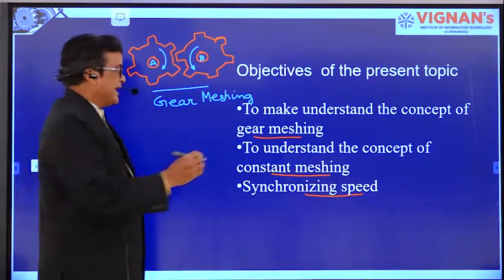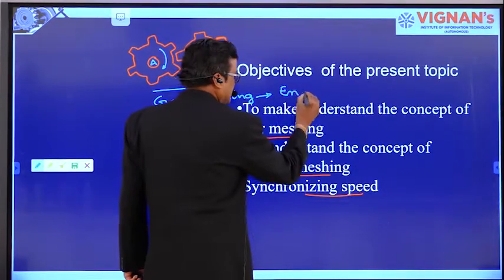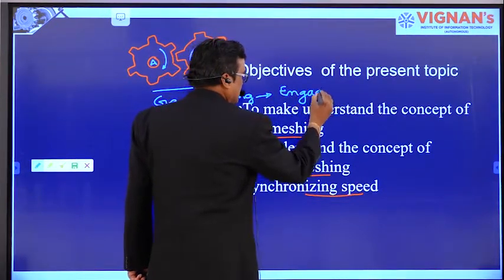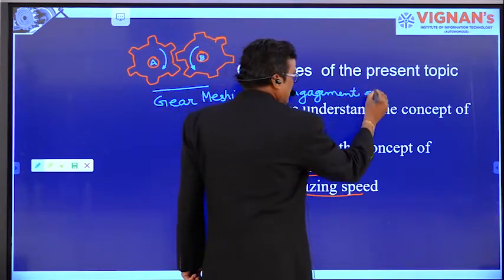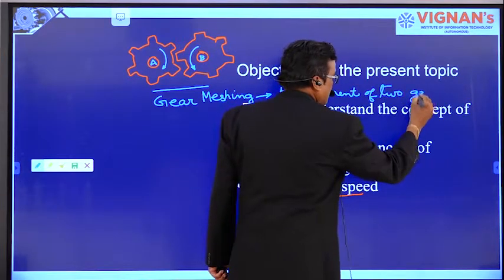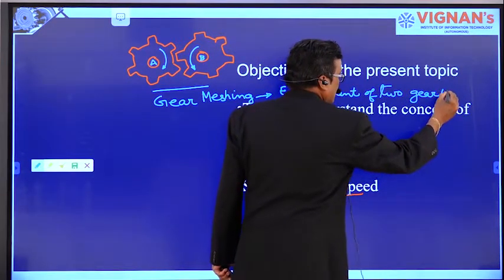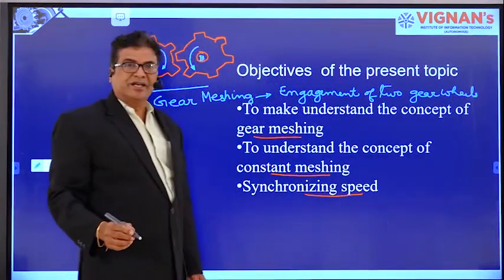Gear meshing means engagement of two gear wheels.